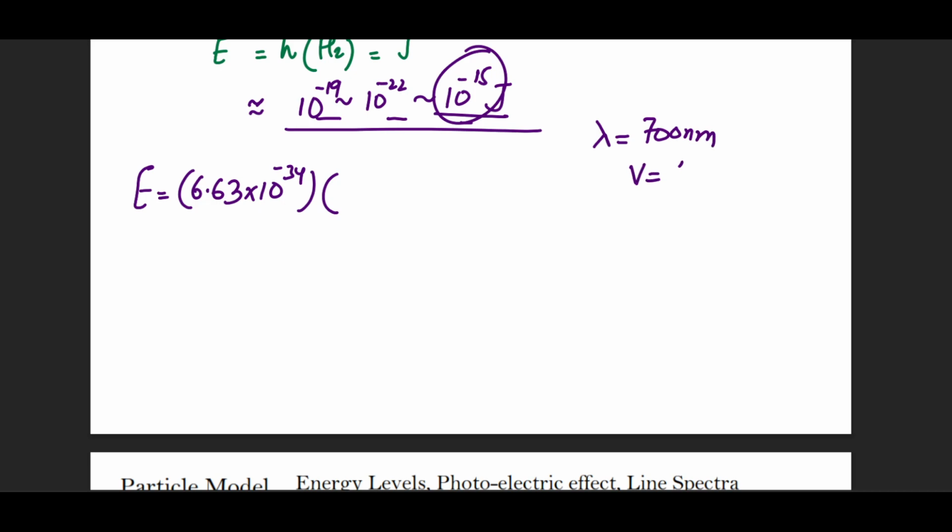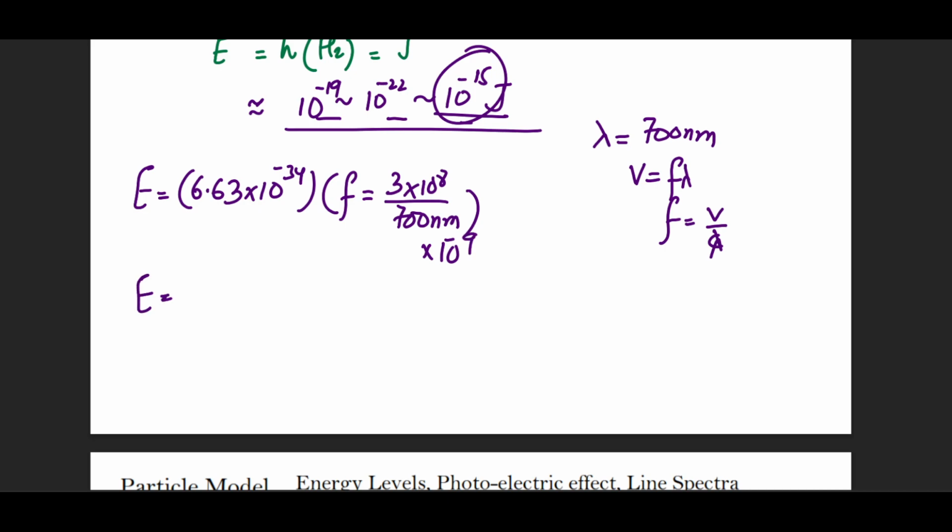We know the equation v equals f lambda. We know that over here we need f, so I will make f the subject of the formula, and we'll get v divided by lambda. So over here I'm going to write down the speed of light, which is 3 into 10 raised to the power 8, divided by the wavelength, which is 700 nanometers. Please make sure that you convert these powers to the respective answer. Now, please try this on the calculator and get back to this.